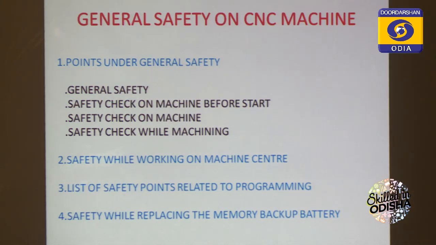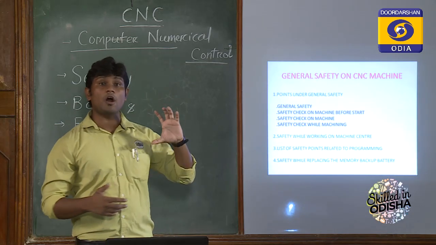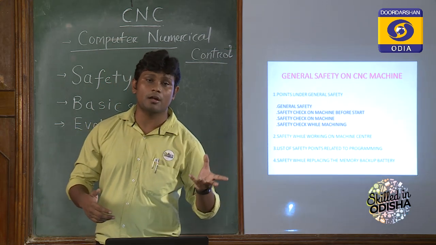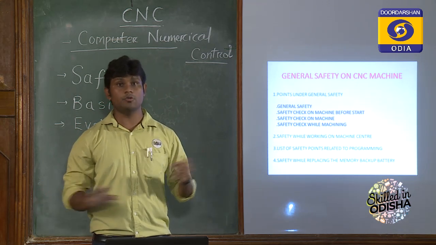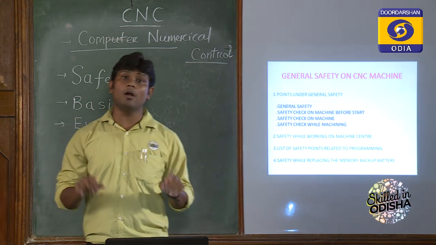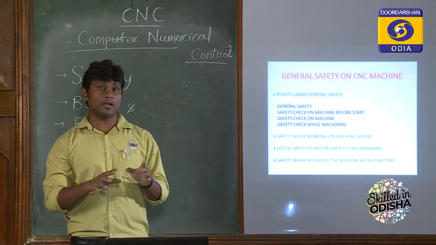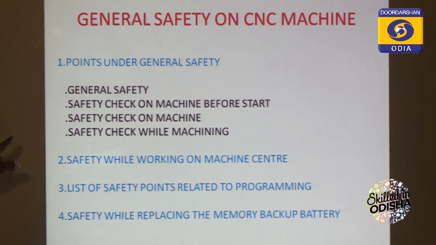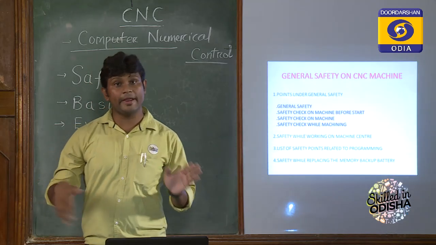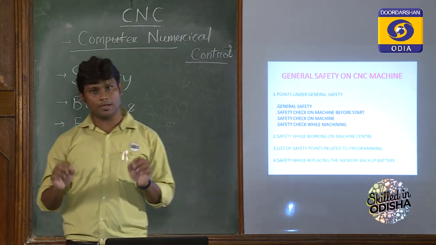Then you should also check all the fixtures in the CNC machining. For example, for the chuck, whether the chuck is operating in its standard condition or not. If the chuck doesn't start, or is not operating satisfactorily, you should not operate the machine. And you should also lubricate the machine. Before starting the machining, the total area should be clean. And always after the machining, clean the machine with a brush or a vacuum pump. Don't use compressed air, that may damage the CNC machine. That is the most important point you should remember.